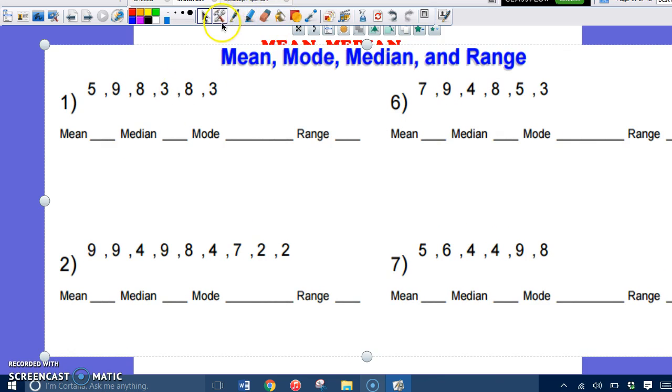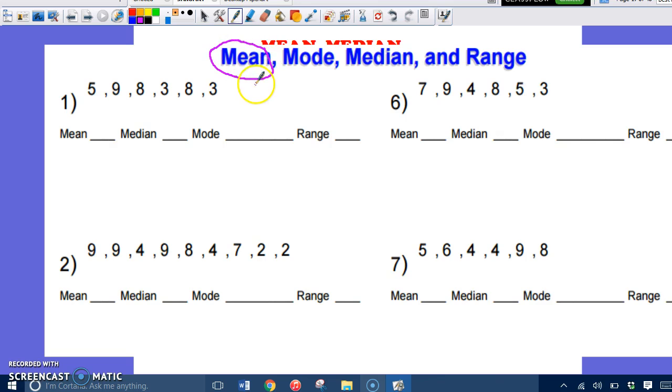All right. So lots of people just tend to forget what the definitions mean. Mean, get it? Mean. Mean is the average of a number. Remember, you can use your cheat sheet, and with your cheat sheet, if I were you, I'd probably write these definitions. The mean is the average of something.